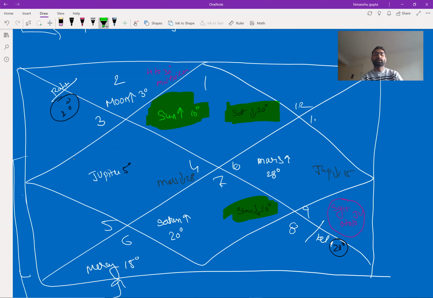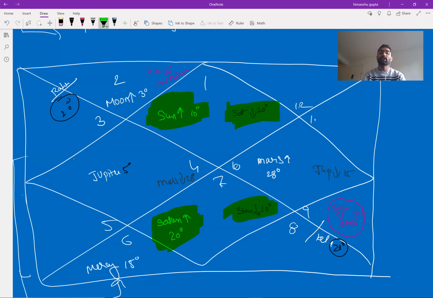Saturn gets exalted in Libra at 20 degrees. So that is the highest point of exaltation for Saturn, and it is debilitated in Aries at 20 degrees.